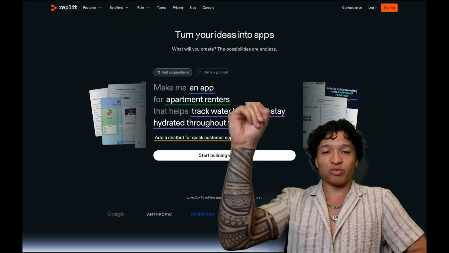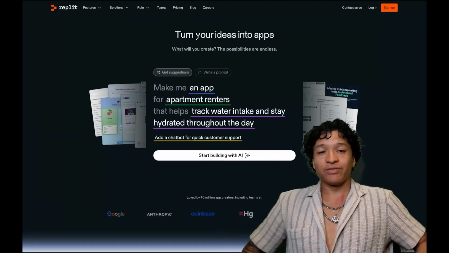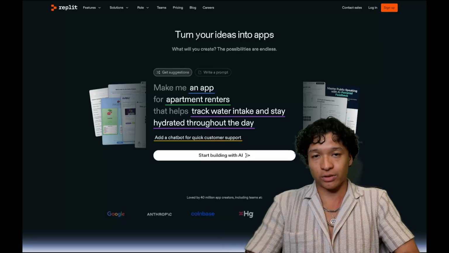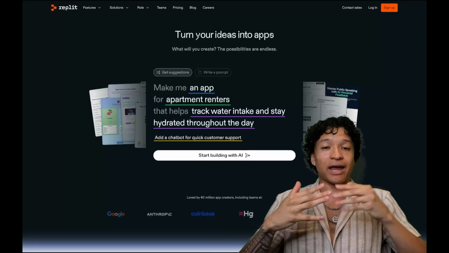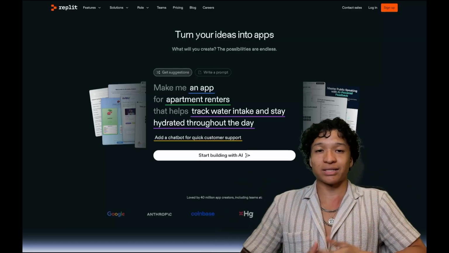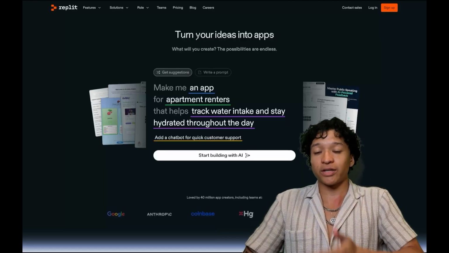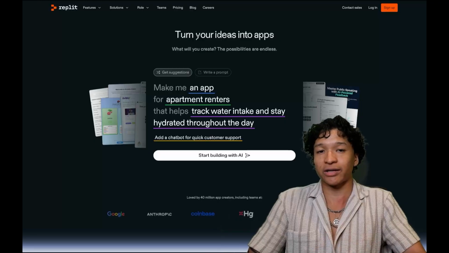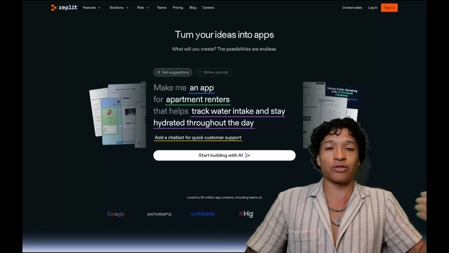We're going to start with Replit.com. Hands down, this is the best vibe coding app that I've used so far, and I personally recommend it. I really like it because the AI system is good, the user experience is very easy, and more importantly, once you make a product, Replit handles hosting it for you in 1 click. So you can make something and then share it with other people.